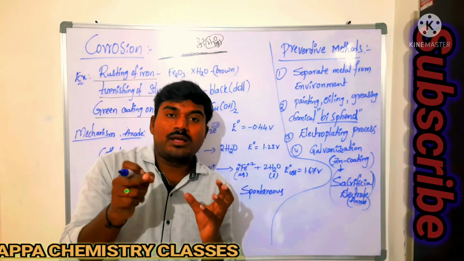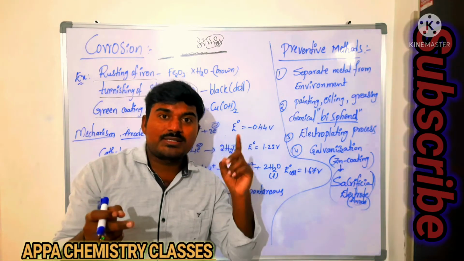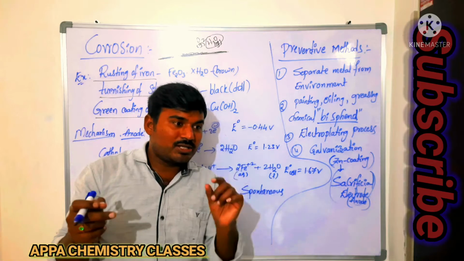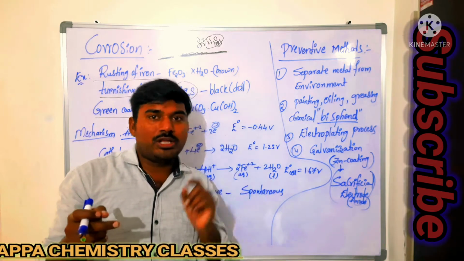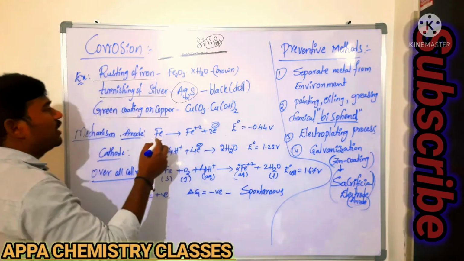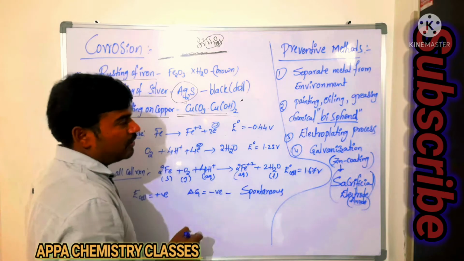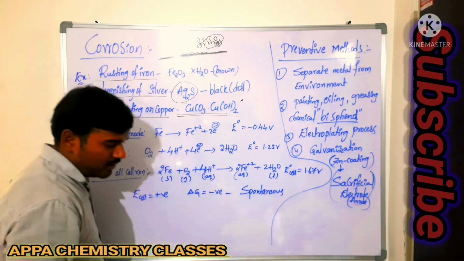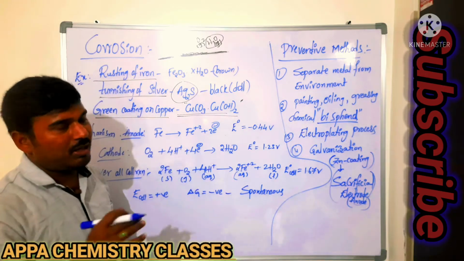You can also see clearly in air conditioners, the copper tube outside the air conditioner has a green coating. That green coating is due to the formation of copper carbonate as well as copper hydroxide, called malachite, formed on the surface of copper. It creates so much damage to the metal.